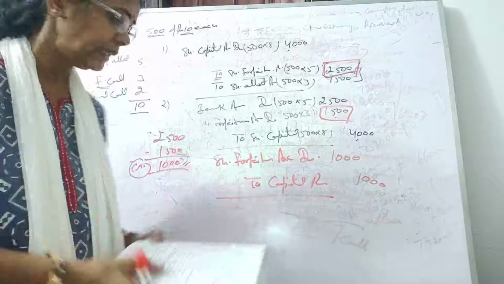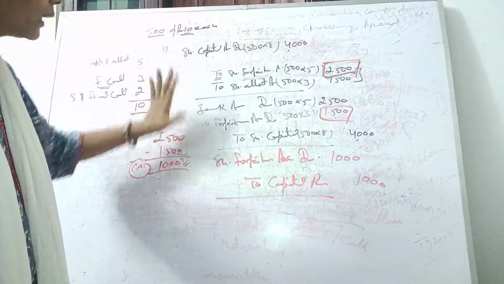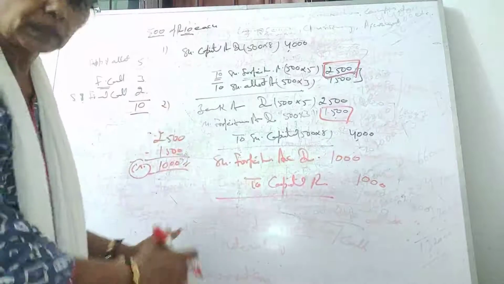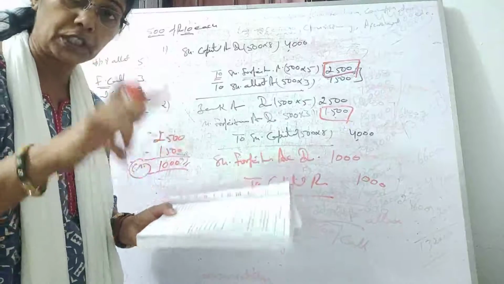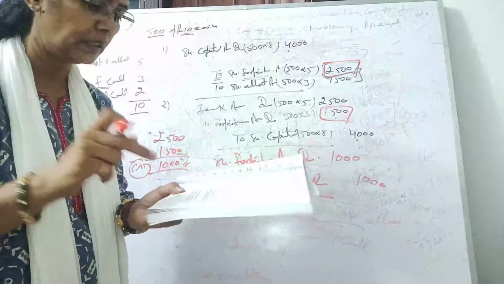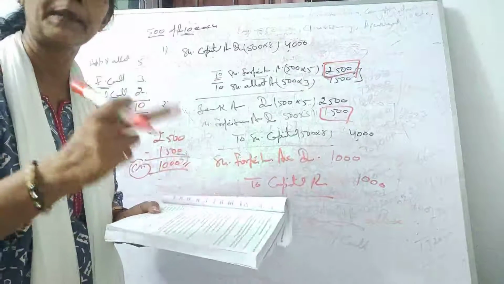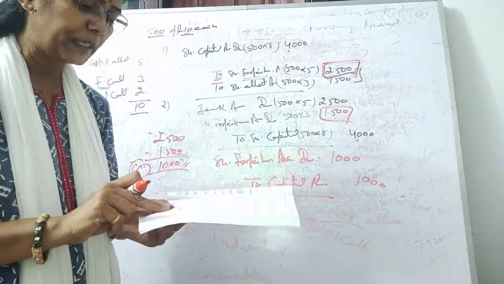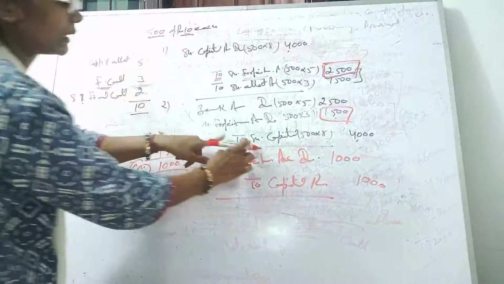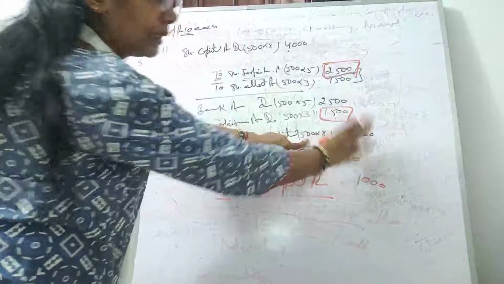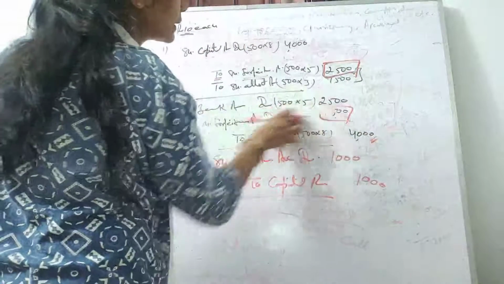The original forfeiture entry will remain the same, but the reissue entry will change because the conditions are different. If the shares are reissued for ₹9 per share, it means you issued at 9 rupees, so 9 rupees comes into the bank. ₹8 called up means you have called only 8 so far, so share capital will be credited according to 8 rupees. This is 4000. Absolutely correct. So a little thing has been changed.